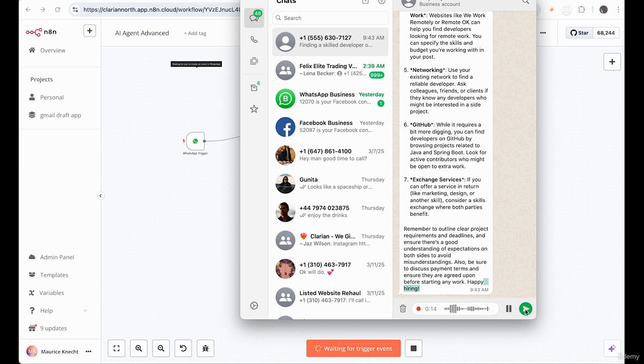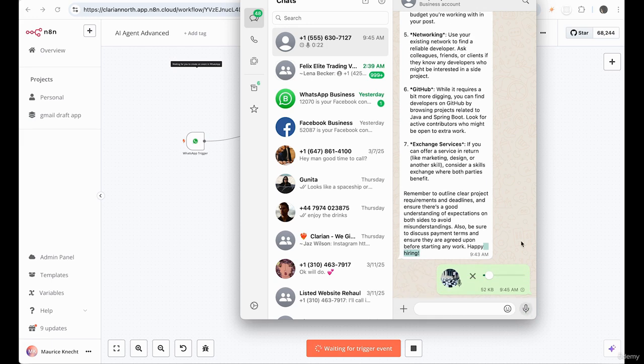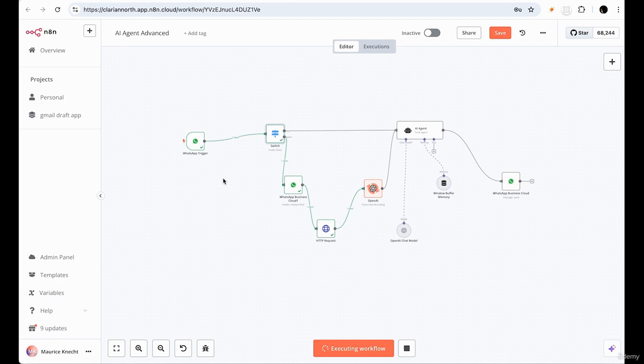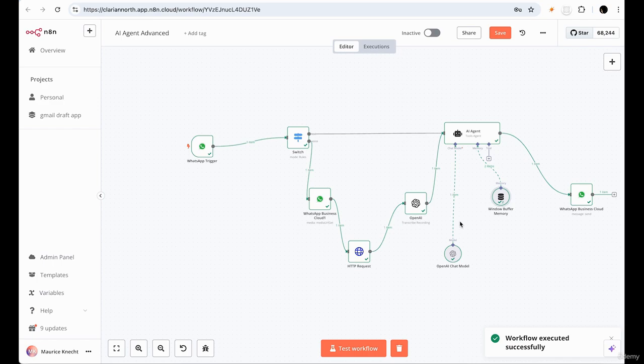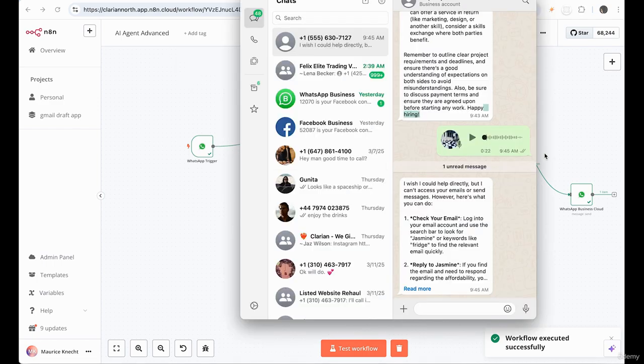And if we did, can you let her know that we may need to find something that's more affordable, and send her an email. Now that's the next level, all right? Obviously, it's gonna process this, and this workflow does not have access to our emails, right? So it can't actually do anything. So what it's gonna say probably is like, hey, I wish I could help directly, but I can't access your emails.